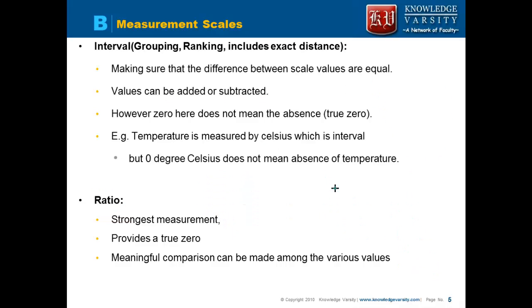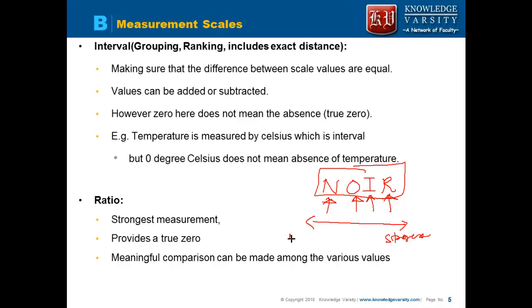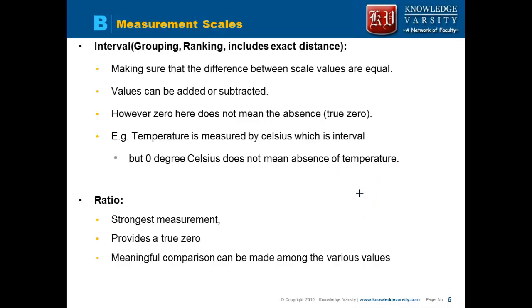Now to remember this, you can use the word NOIR. NOIR stands for black. Nominal, ordinal, interval and ratio scale. So the level of measurement, this is the strongest and this is your weakest. Your nominal is the weakest and ratio is the strongest scale of measure.